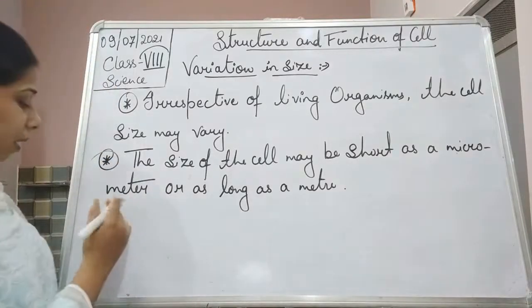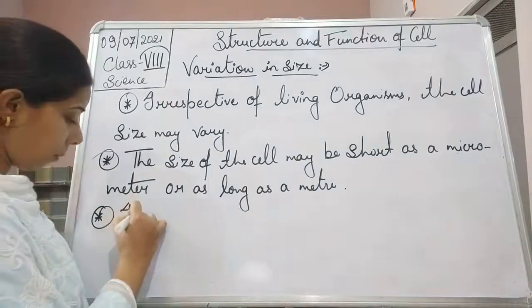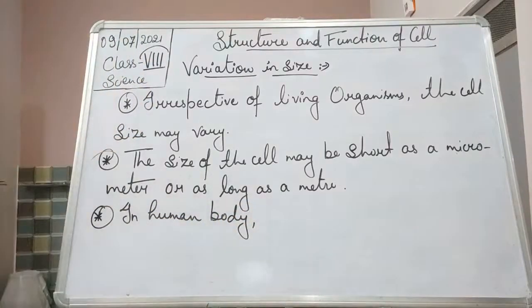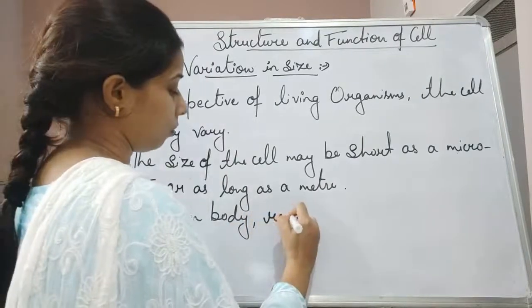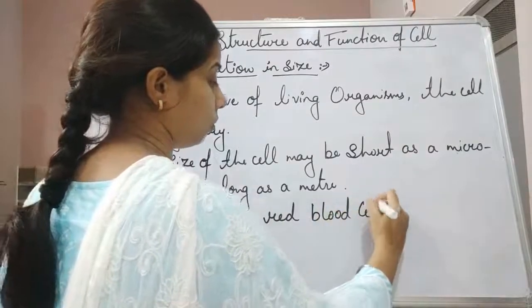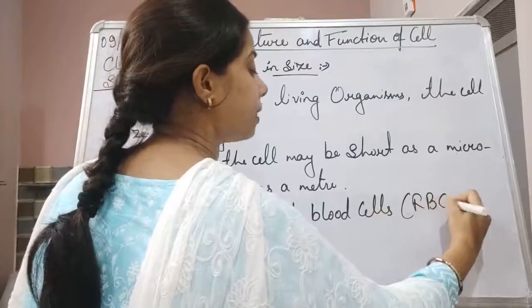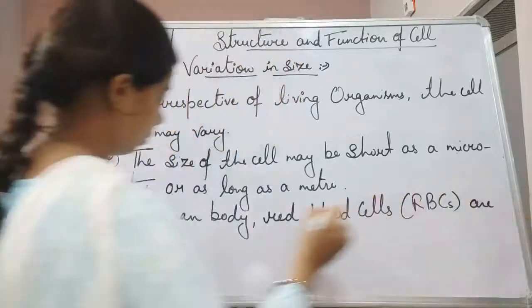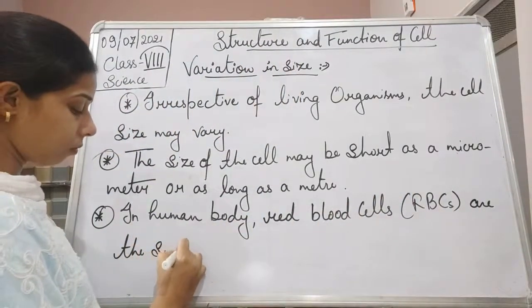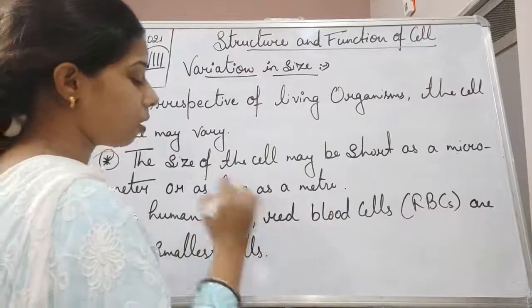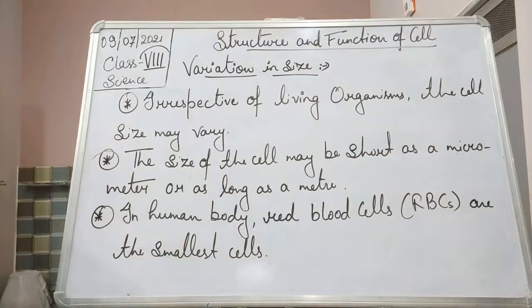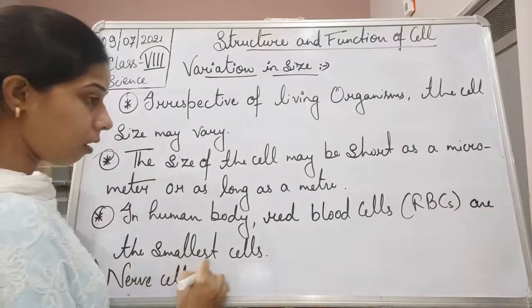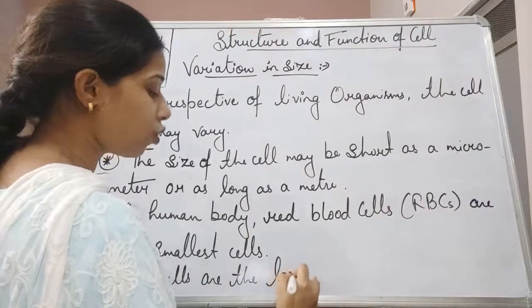And in case of a human body, red blood cells, which are also called RBCs, are the smallest cell, while nerve cells are the largest cell.